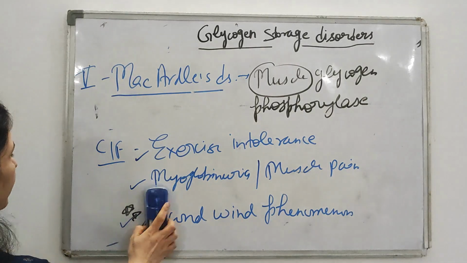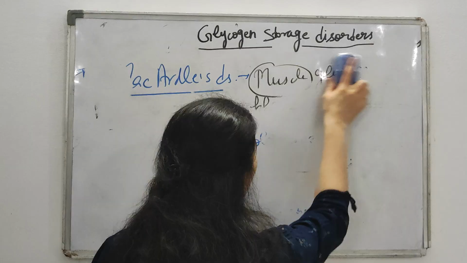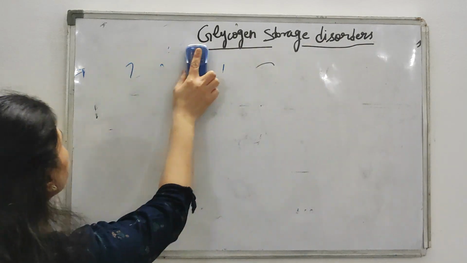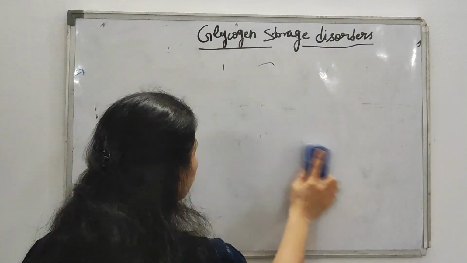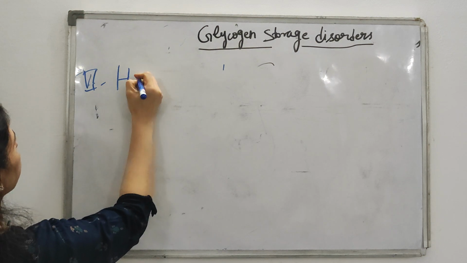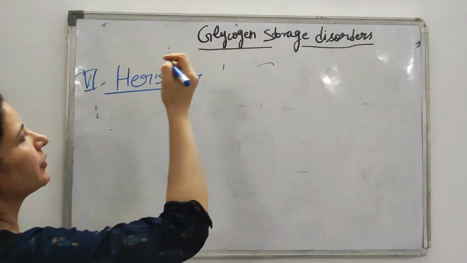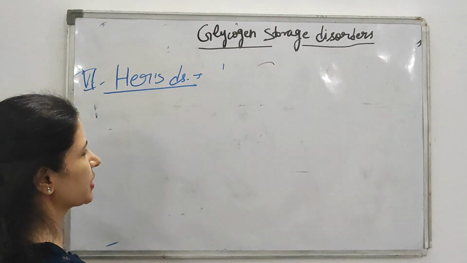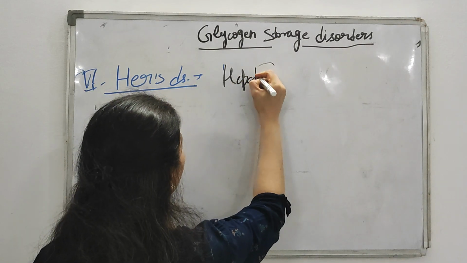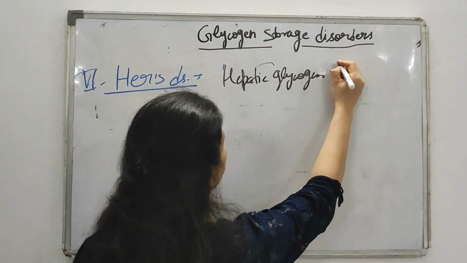Now comes type 6. What is type 6? Victorious people can always make history. History, isn't it? History is the H. So type 6 is your Hers disease. Which enzyme is deficient in Hers? H stands for hepatic. That is hepatic glycogen phosphorylase.